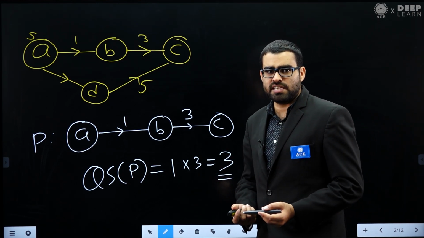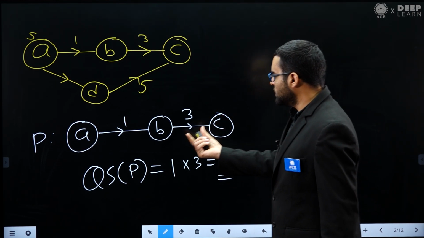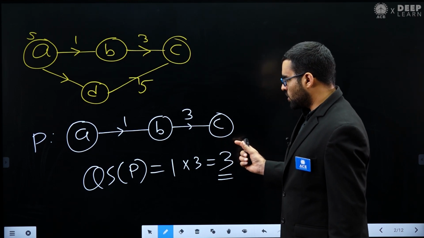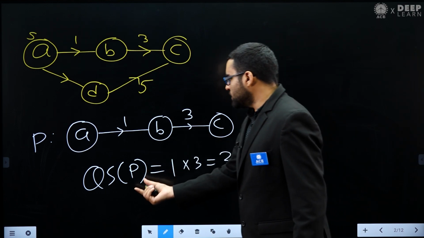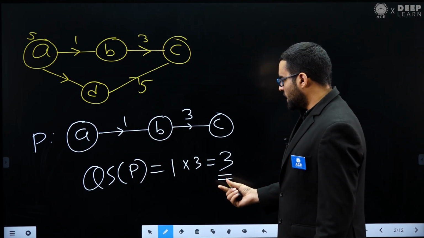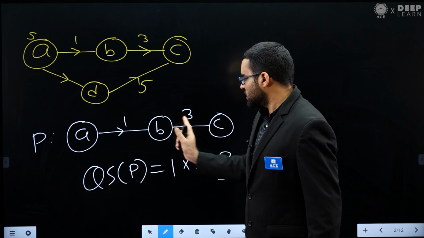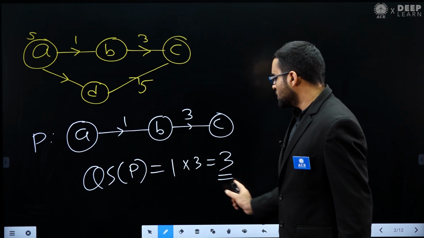So this is the definition he has given: if you have a directed path from the source vertex to any other vertex, then the quality score of that path will be the product of edge weights. So the quality score of this path is 3.